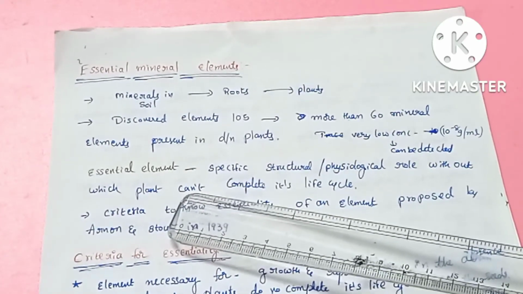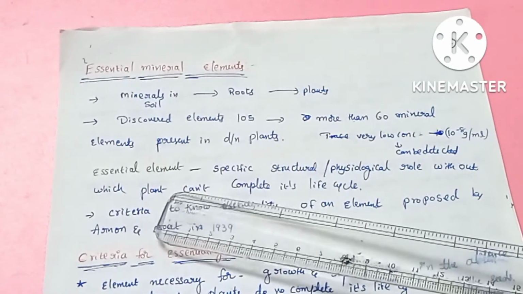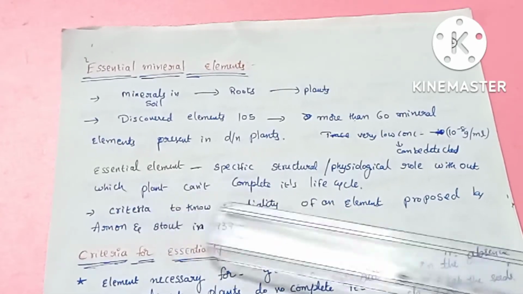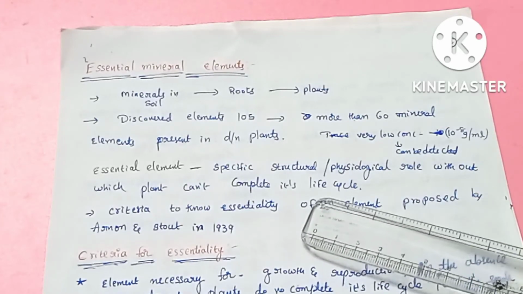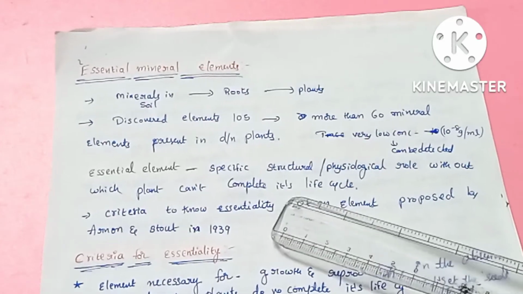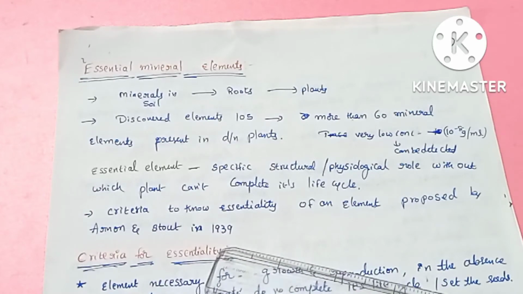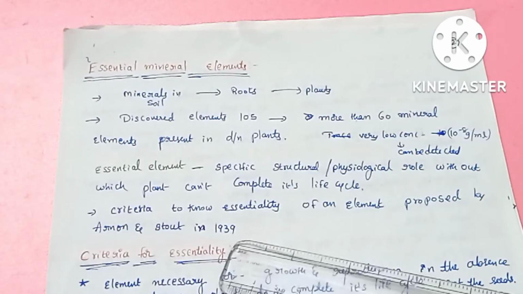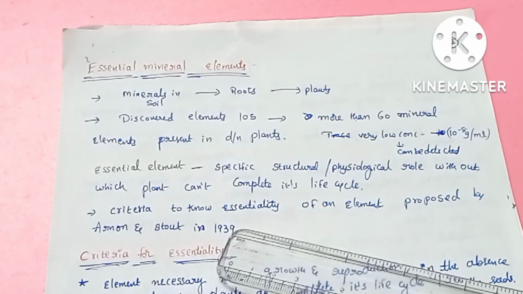We can categorize those elements into essential elements and non-essential elements. So what is meant by essential element? The essential element is the element which is involved in the structural and physiological role of the plant, without which the plant cannot complete its life cycle. That element is called an essential element. And for this essentiality, a criteria was established by two persons called Arnon and Stout in the year 1939. They proposed a criteria for knowing the essentiality of the mineral elements.